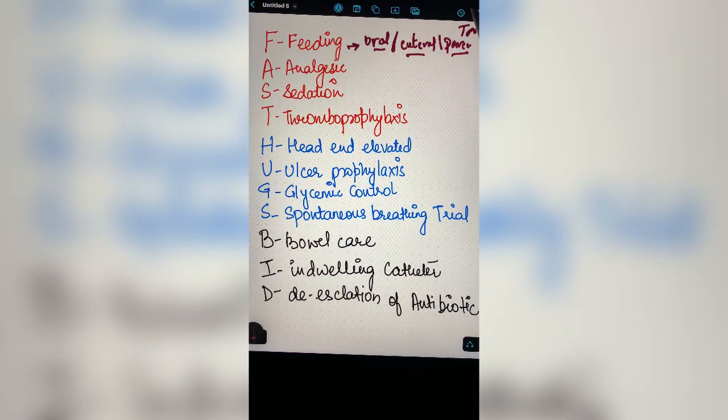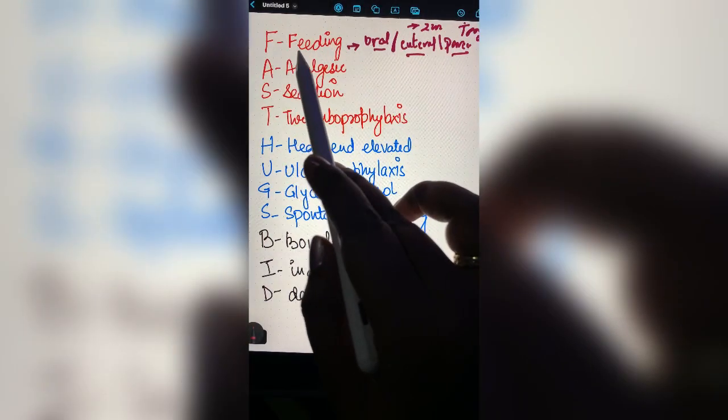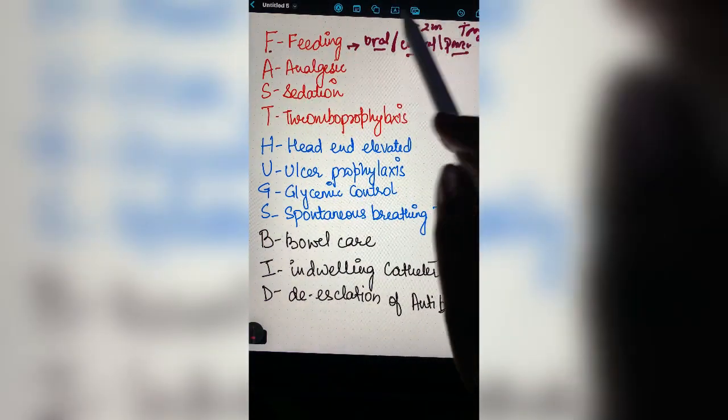Suppose the patient is on nasogastric tube feeding; whatever is the doctor's order, like suppose the doctor has ordered a 2 hourly feed, then every 2 hours you need to give the feed to the patient. If the patient is on TPN, special consideration has to be taken, because there are chances that the blood glucose level increases because of the complex form of carbohydrate in the TPN. So if the patient is on TPN, regular blood glucose monitoring has to be done. So feeding has to be taken care of under these three headings.